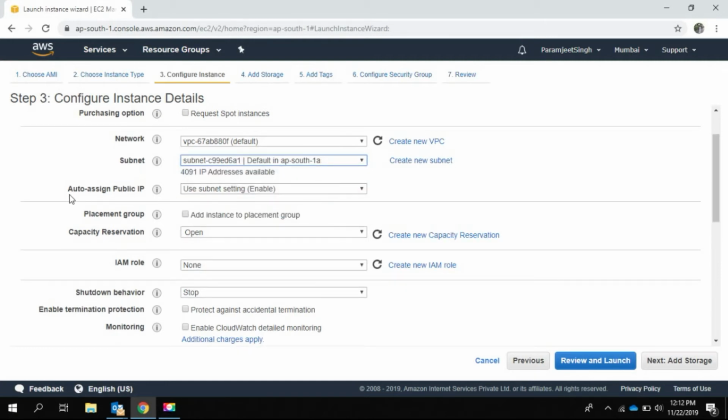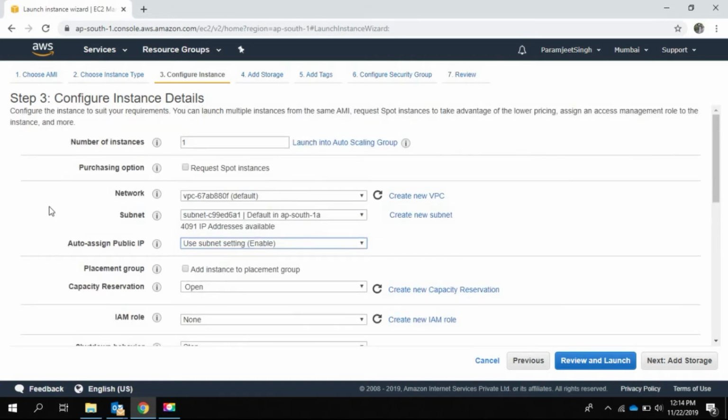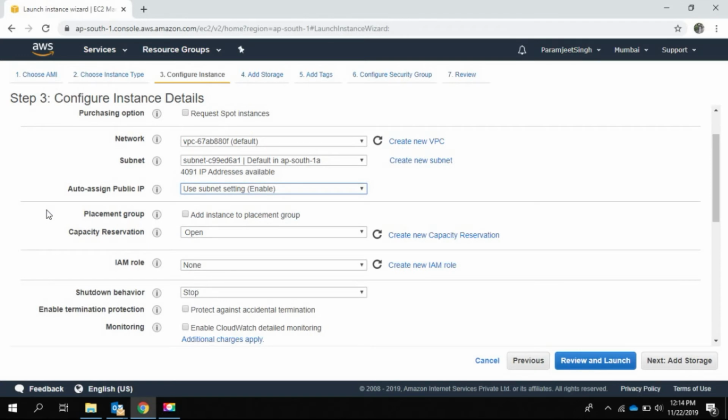Next is auto assign public IP. So using this setting, we can define whether this instance will have a public IP assigned to it or it will have a private IP only. So if we choose enable or if we choose the default one, we will have both the public IP and the private IP assigned to this instance. Next is placement group. Placement groups are used to have a low latency between the two EC2 instances. So for this demo, we are creating only one instance. So we will just leave it for now.